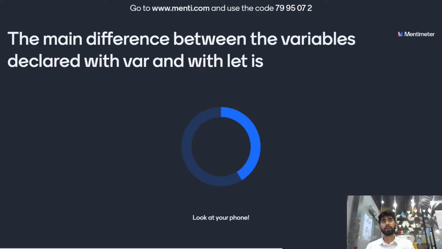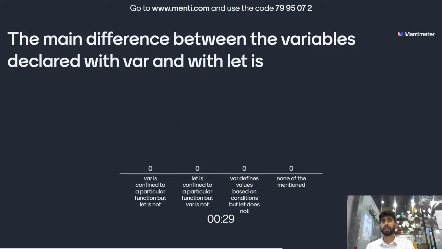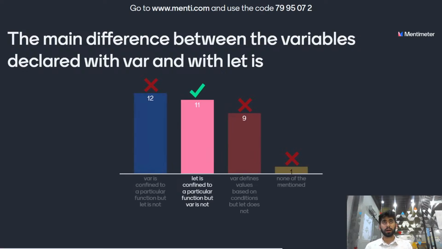The main differences between the variables declared with var and with let is, the option is var is confined to the particular function but let is not. Let is confined to a particular function but var is not. The C option is var defines value based on conditions but let does not. And the last option is none of the above. You have 5 more seconds to answer. The main differences between the variable declared with var and with let is, the time is up.